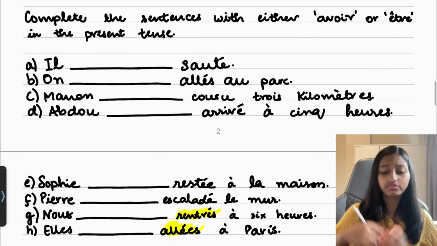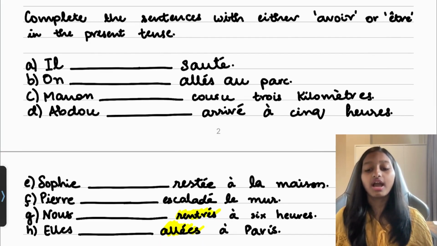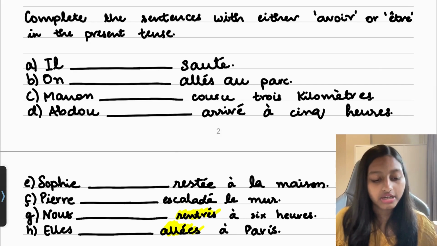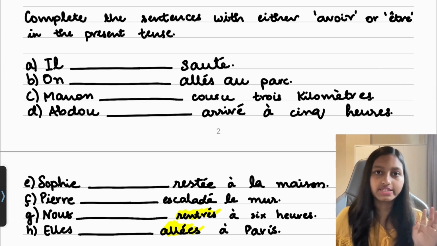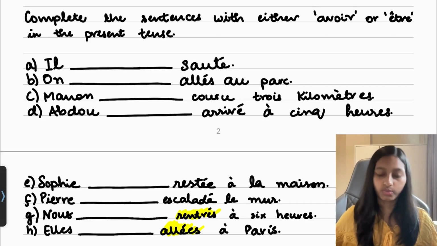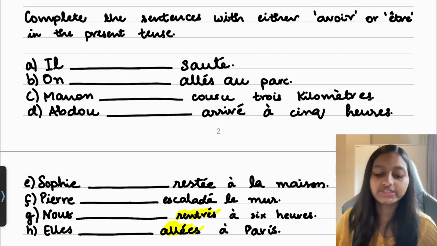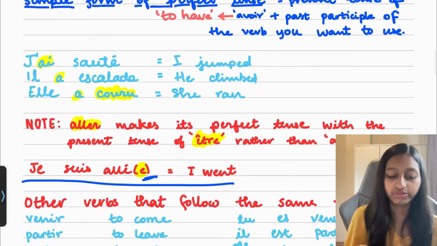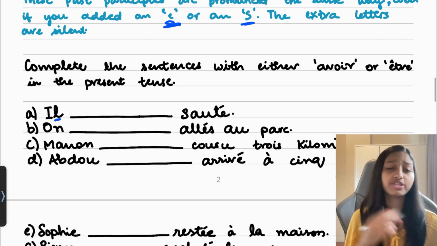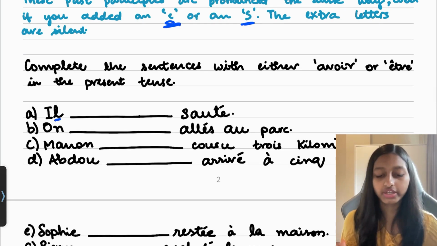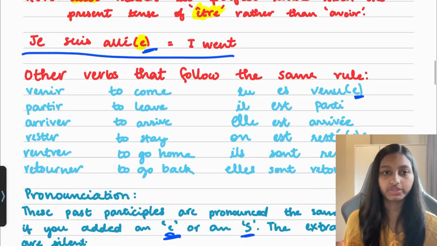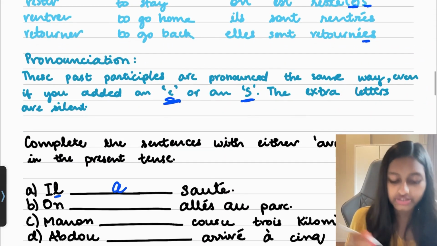Okay, now we have to complete the sentences with either avoir or être conjugation in the present tense, because these verbs require present tense conjugation for the past participle of the verbs you want to use. The first one is il dash sauter. Now we have a good example of sauter here. I jump. So this one is he jumps, since we have il. So sauter would use present tense of avoir. So the answer would be il a sauté.